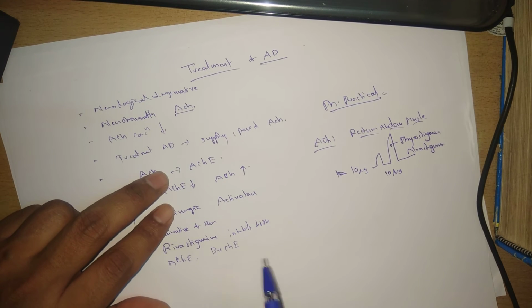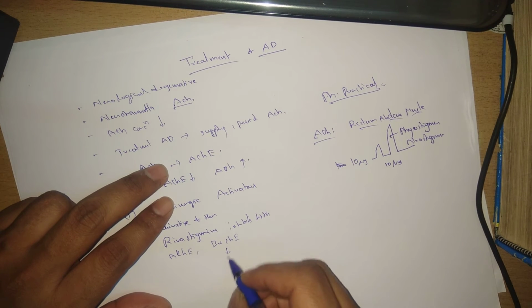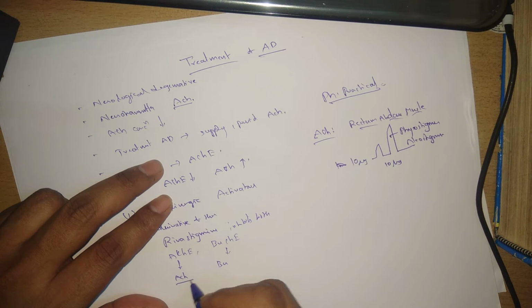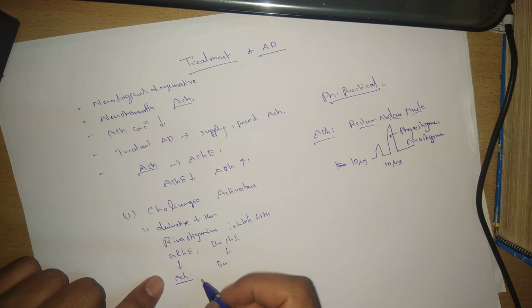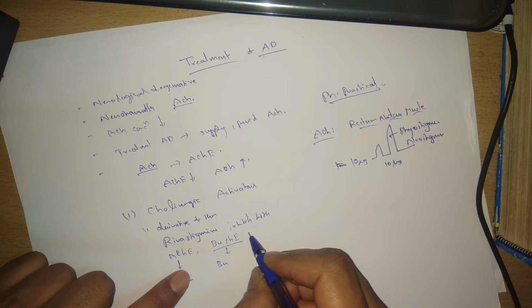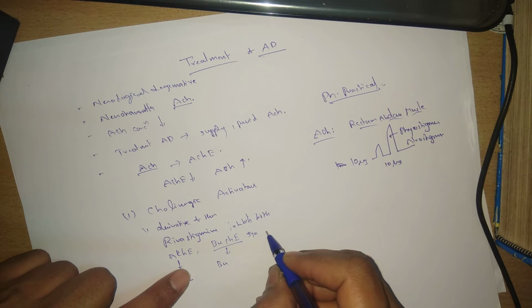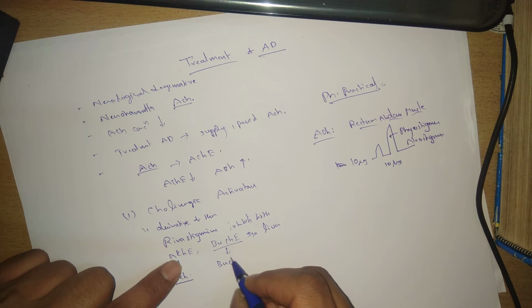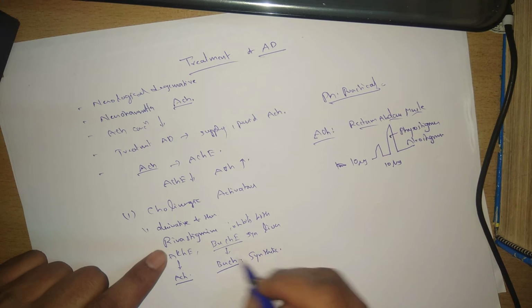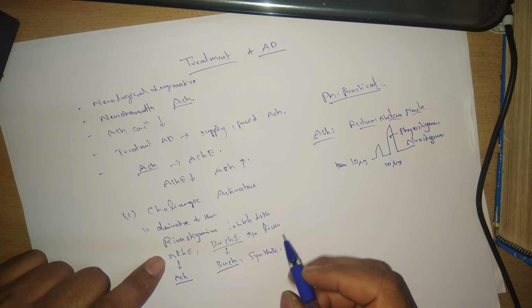Butyrylcholinesterase inhibits butyrylcholine, whereas acetylcholinesterase inhibits acetylcholine. Acetylcholine is naturally synthesized in our body, whereas the butyrylcholinesterase enzyme is synthesized in the liver, and butyrylcholine is a synthetic product that mimics the action of acetylcholine.